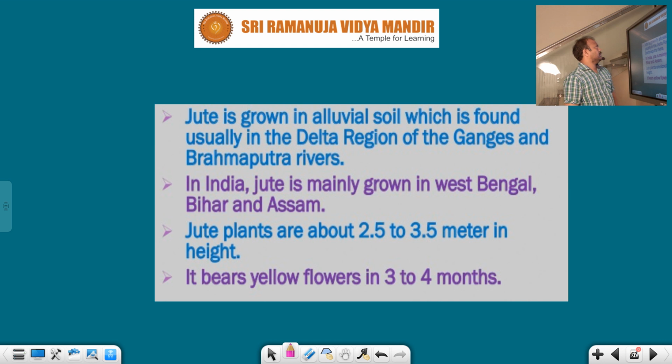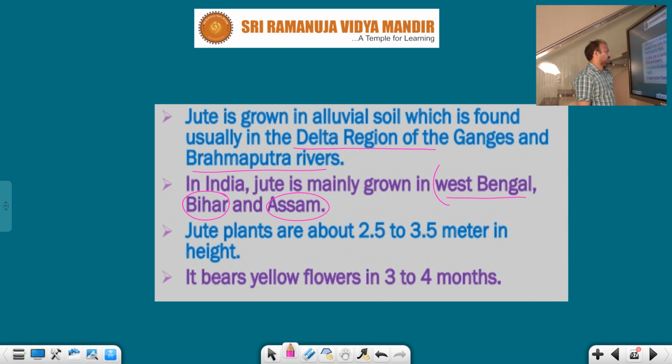Jute is grown in alluvial soil, which is found usually in the delta region of the Ganga and Brahmaputra rivers. I had already explained this point, students. In India, jute is mainly grown in which states? West Bengal, Bihar, and Assam. In these states more jute is grown.